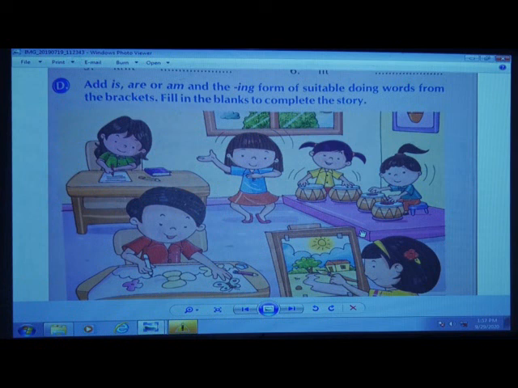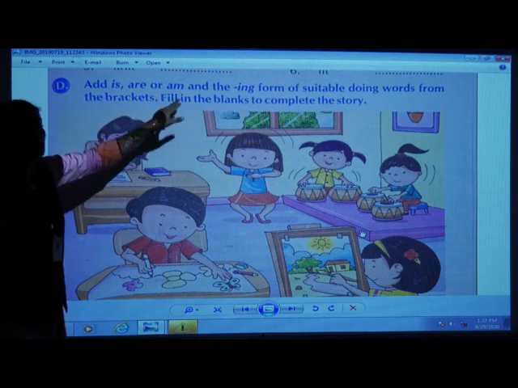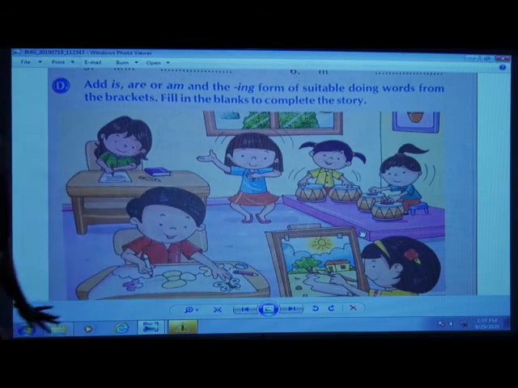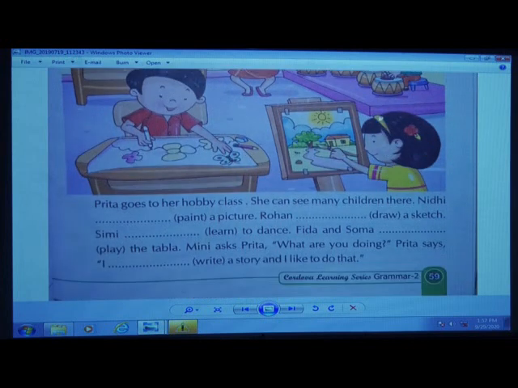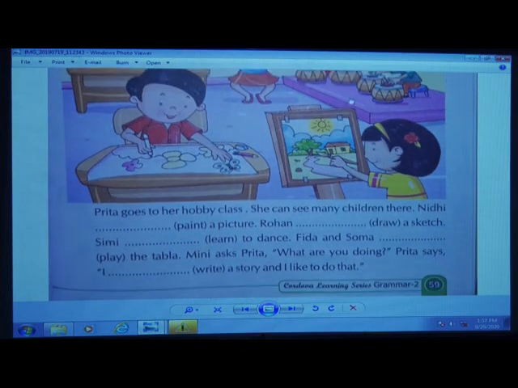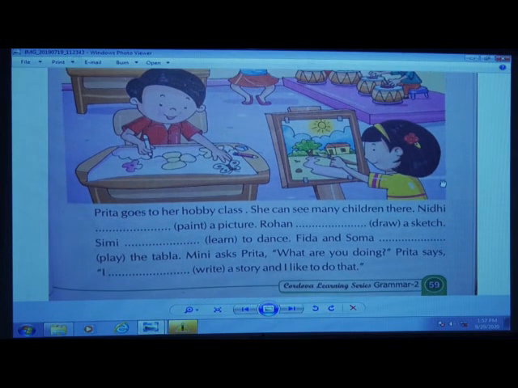In the prior exercise, what happened? You only added ing to the words. But in this exercise, we are going to add is, are or am to those words given in the brackets. Okay, children? Now let's go to the exercise. While reading these sentences, you can even refer to the pictures given above here, children. So now, we'll start with the exercise.